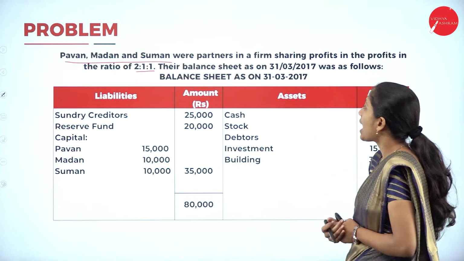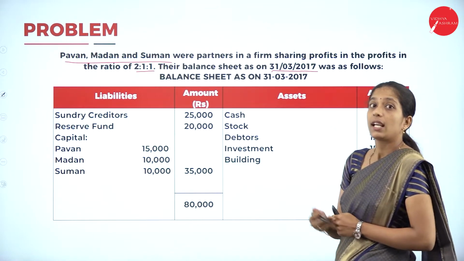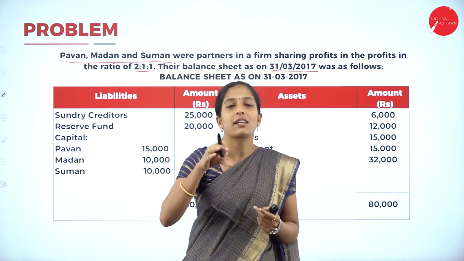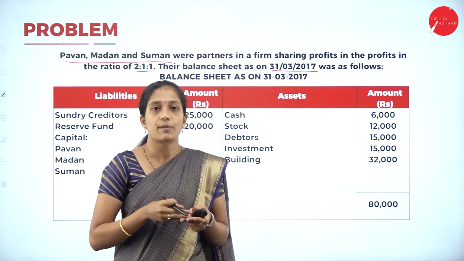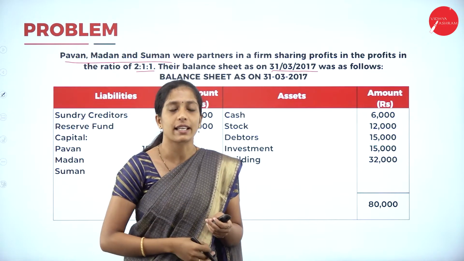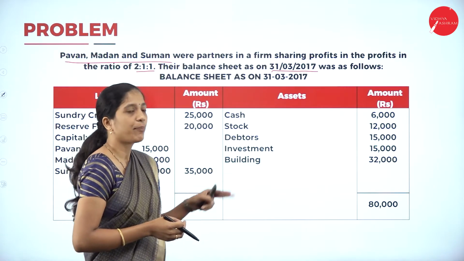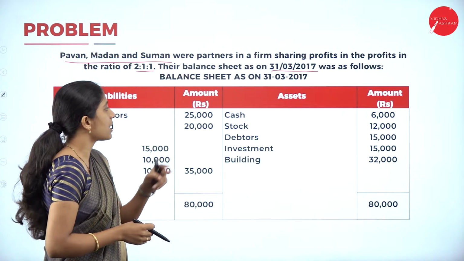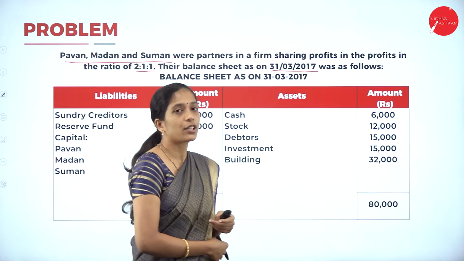Their balance sheet as on 31st March 2017 was as follows. Here they have given the balance sheet, whereas in the previous problem they have just given the adjustment. So here, along with the balance sheet, they will give adjustment. We have to prepare the partner's capital account as well as the partner's executor's account. Now go through the balance sheet here. We have assets like cash 6,000, stock 12,000, debtors 15,000, investment 15,000, building 32,000.